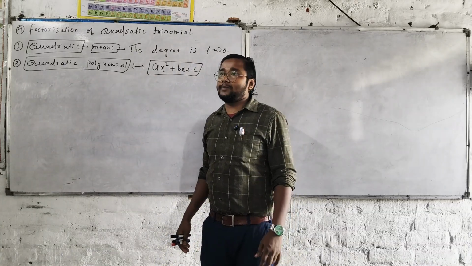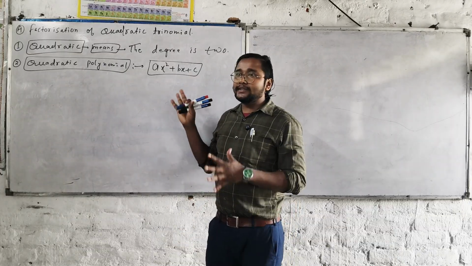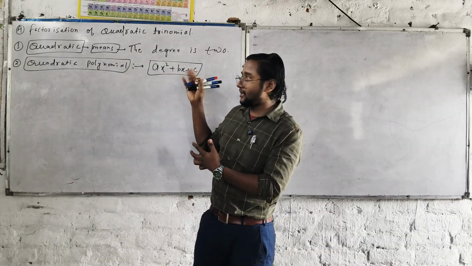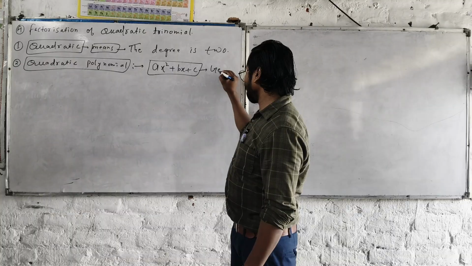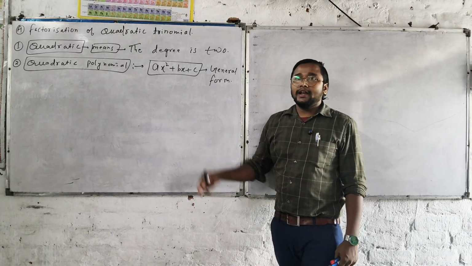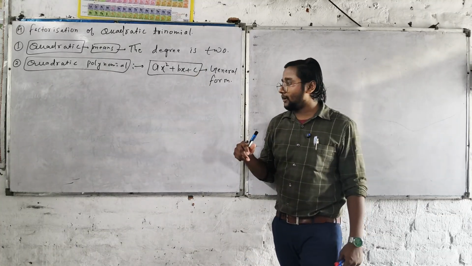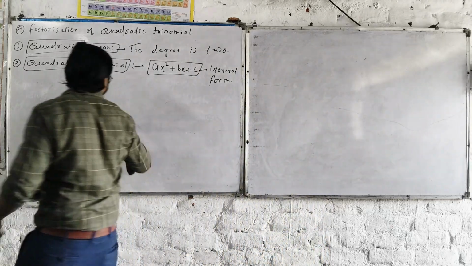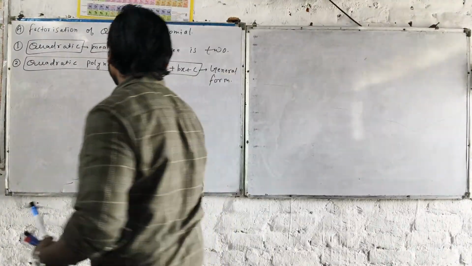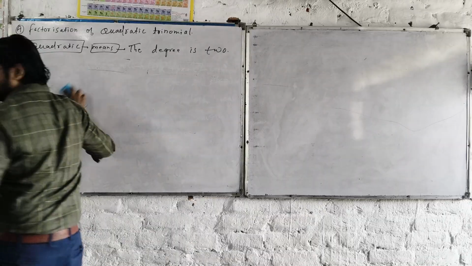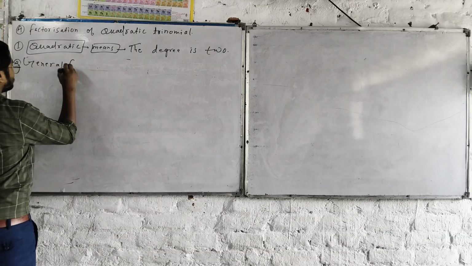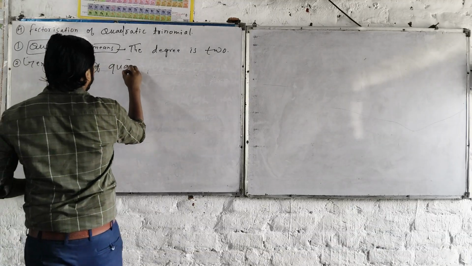Quadratic polynomial: x squared plus bx plus c. So we can say it's the general form of the quadratic polynomial. Should I write the general form, if you don't mind? Let me write here, otherwise it's not looking beautiful.